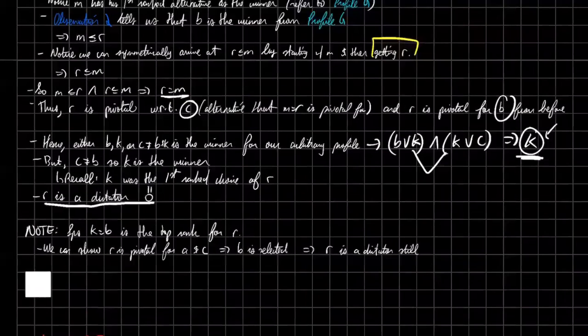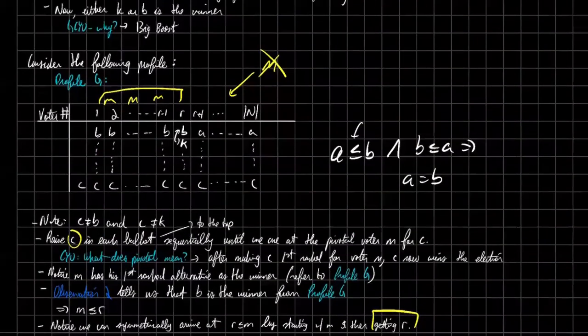Let's also note that we assumed K and Donald Trump are different. We assumed K is unequal to B. So let's suppose that K equals B and is still the top ranked candidate for R. We can show, and we'll leave this as an exercise to the reader, that R is pivotal, instead of for B and C, now for this voter A. So we have this random A right here.